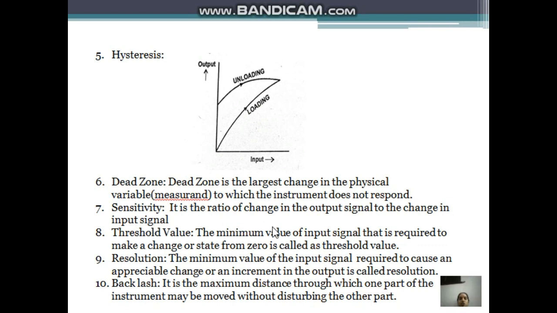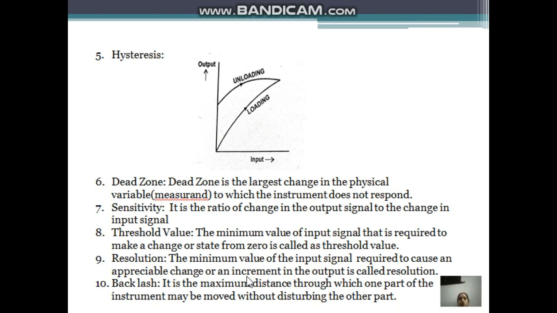Next one is sensitivity. It is the ratio of change in the output signal to the change in the input signal, meaning the smallest change in the measured variable to which the instrument responds. Next one is threshold value. The minimum value of input signal that is required to make a change of state from 0 is called the threshold value.